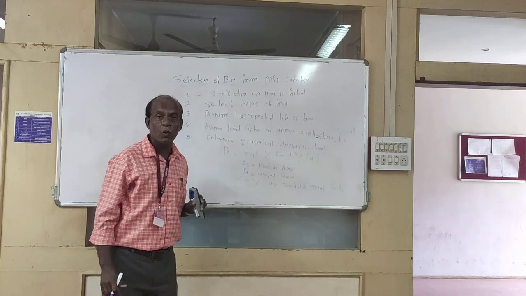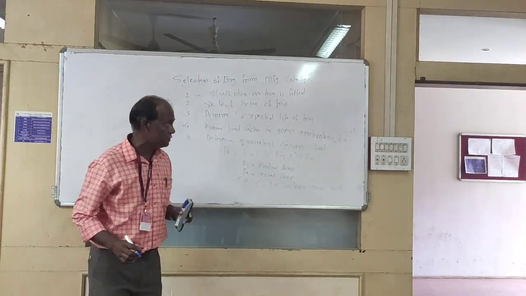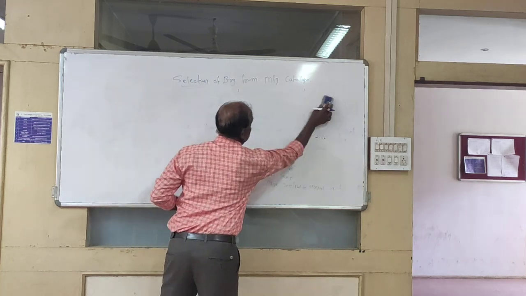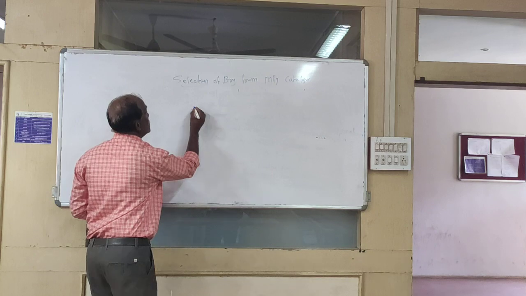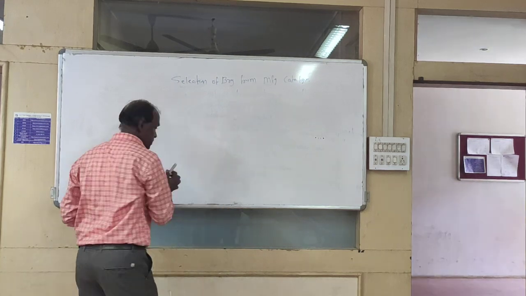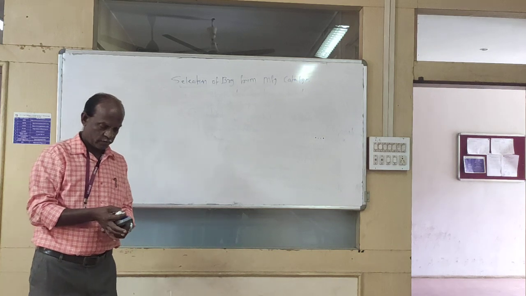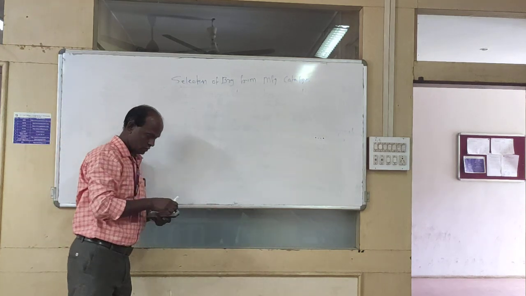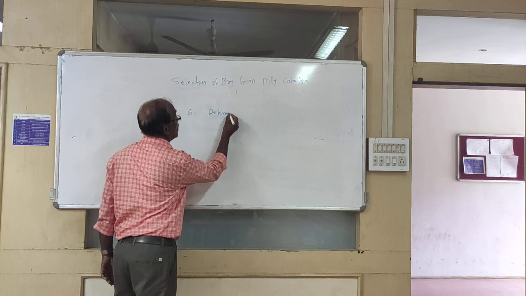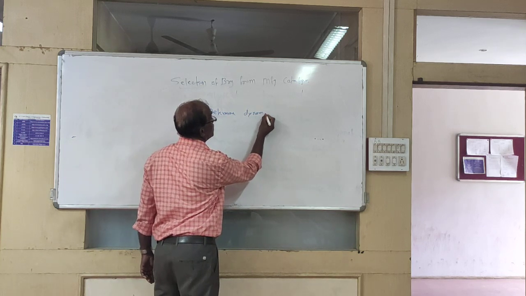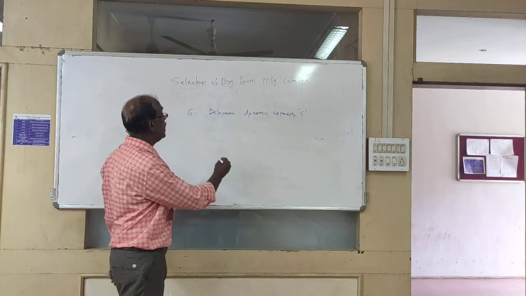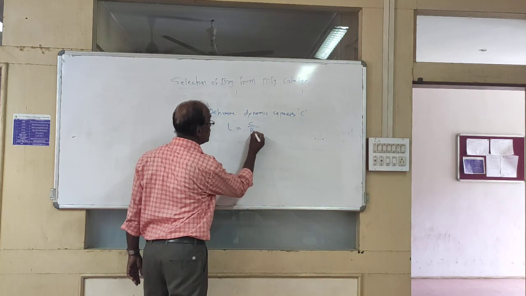After determining the equivalent dynamic load, go for the load-life relationship. The sixth step is to determine the dynamic capacity of the bearing, that is C, using the formula L is equal to (C by P) raised to small p.